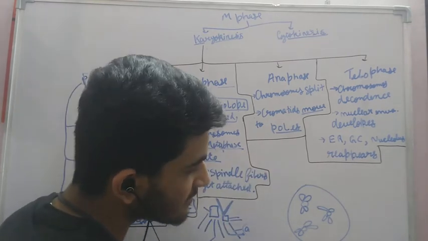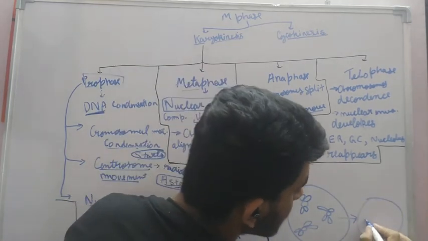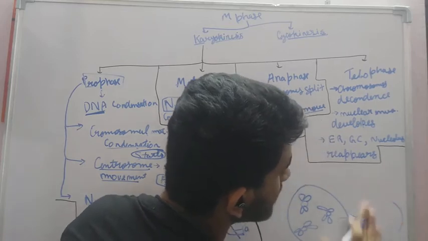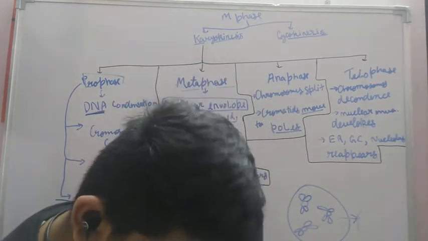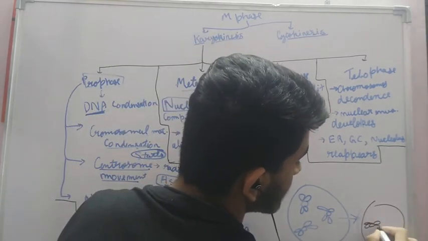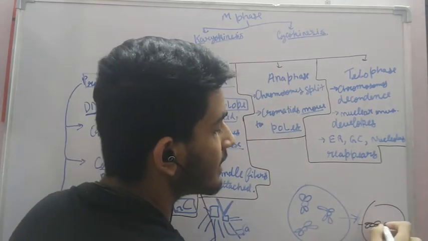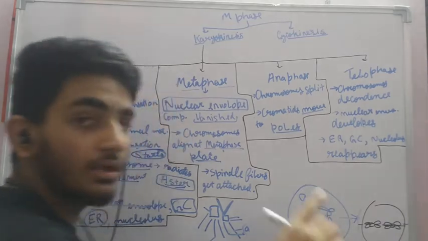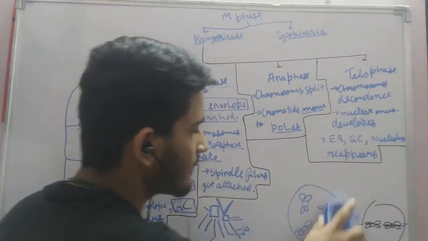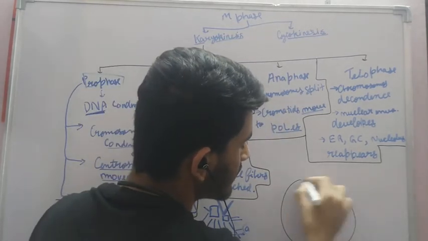What is the metaphase plate? After this, they align at the equator, and that equator is called the metaphase plate. Let me show you clearly.